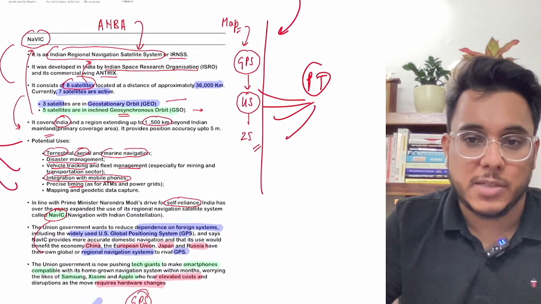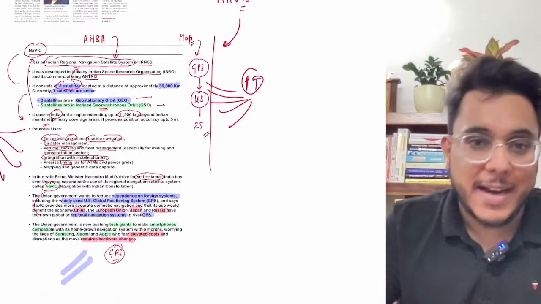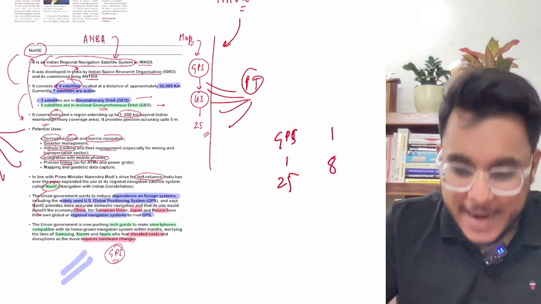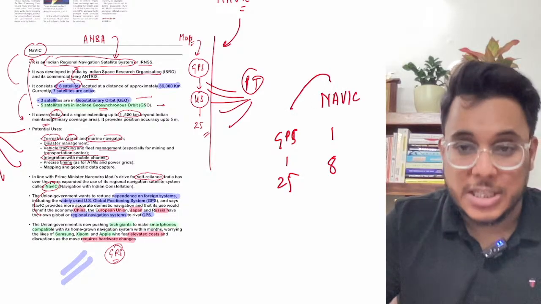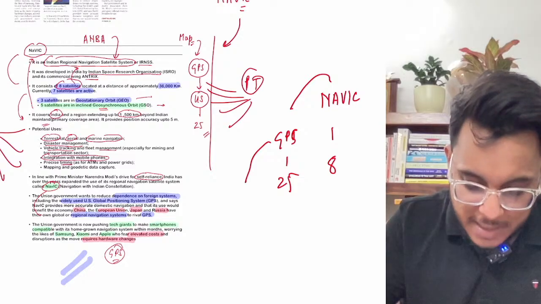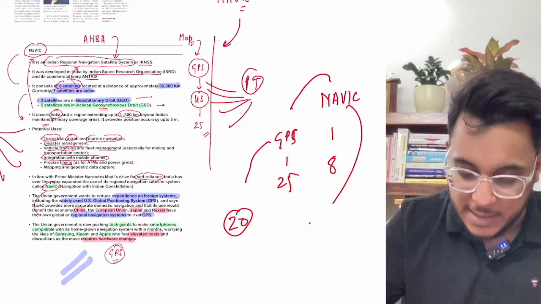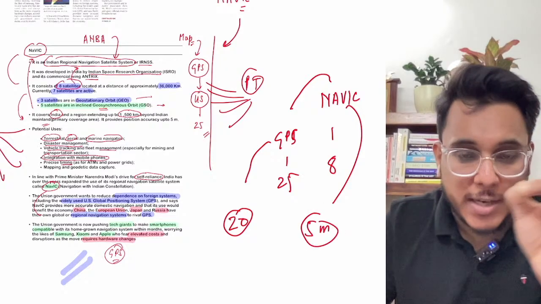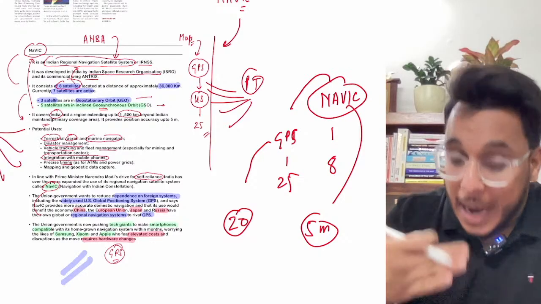So all those dimensions we have seen. Moreover, if we do a comparison between NavIC and GPS, understand that GPS is based on 25 satellites, NavIC is based on 8 satellites, but still NavIC is more accurate than GPS. The accuracy of GPS is up to 20 to 25 meters, but NavIC's accuracy is 5 meters. So to 5 meter accuracy, locations can be pinpointed. So NavIC is more precise.